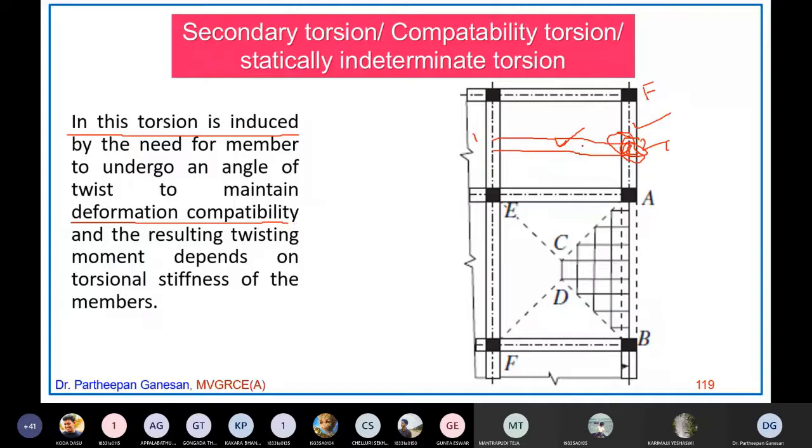The rotation or the deflection at this joint for the member AF and for the member 1, 2 is the same at this joint. You will have an additional equation, and with that only you can find out the twisting moment. Using the equilibrium equation alone, you cannot find out the torsion in the element. Such a torsion is called secondary torsion.